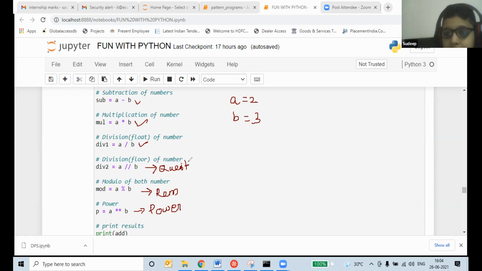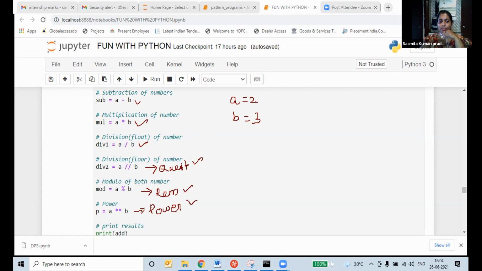What is power? I will tell you now. Quotient, remainder, power: these 3 are the only new things you will learn in Python mathematics. Already you know addition, subtraction, multiplication, division. Got it? Now how we get the quotient and how we get the remainder, you got it. Now I will tell you another one.